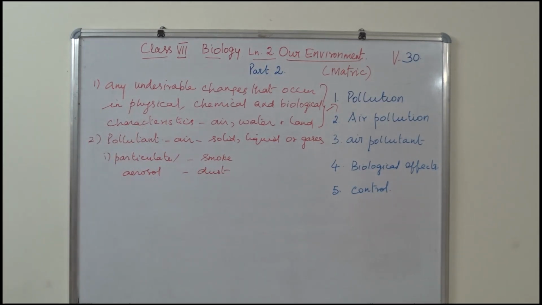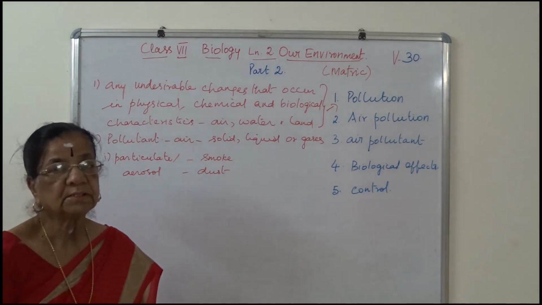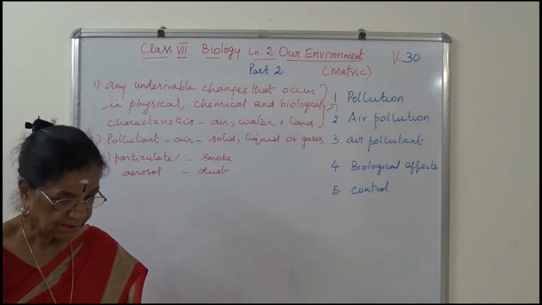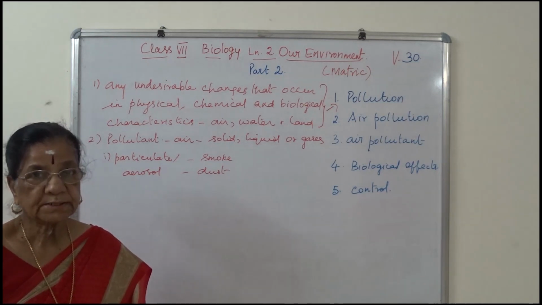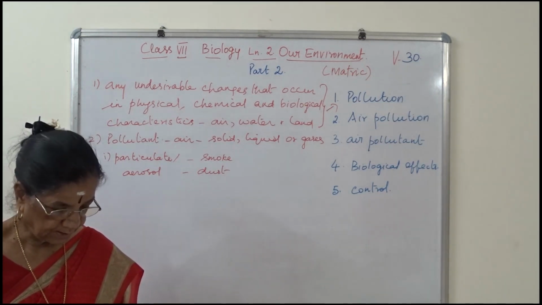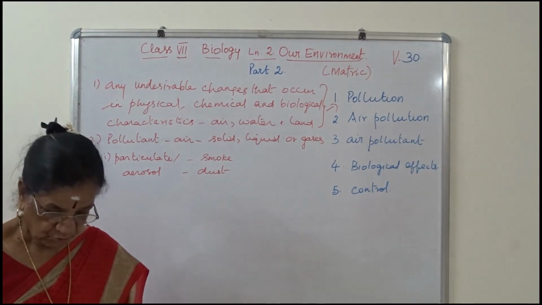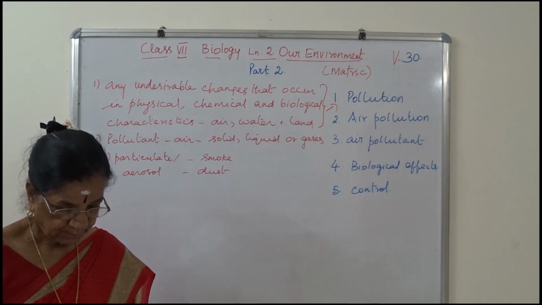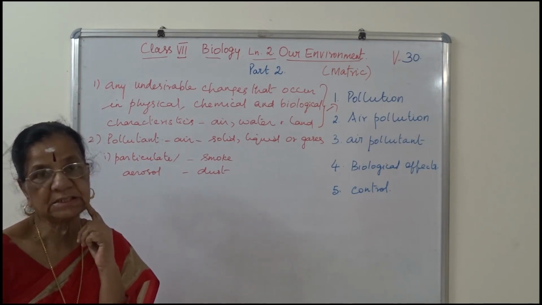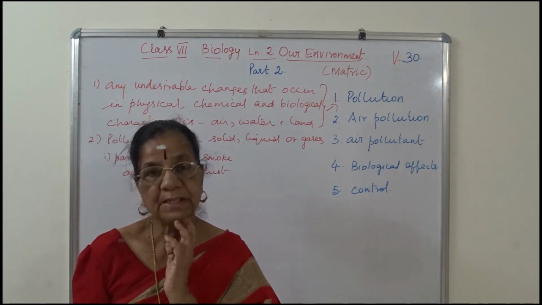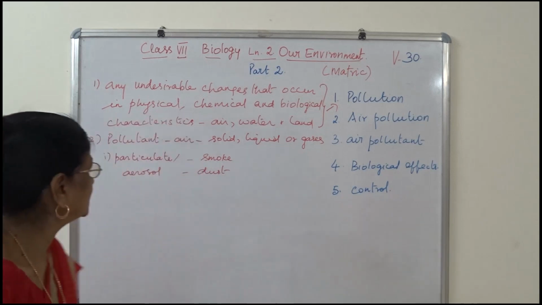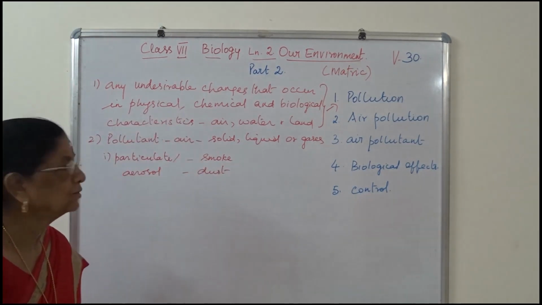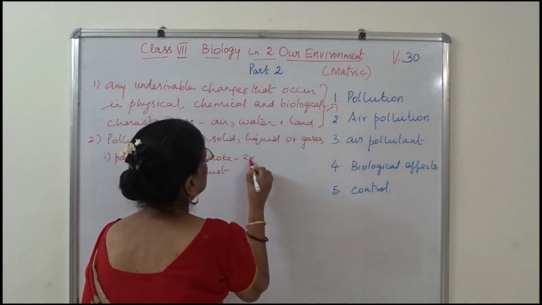So now we are learning it as air pollutant. It may be solid, liquid or gases. In that, solid as particulate matter, it may be as smoke, soot, dust and pesticide and biological agent. So I repeat, particulate matter, it is exhaust gas from vehicles. Exhaust gas from vehicles. Okay. So here smoke and then exhaust gas